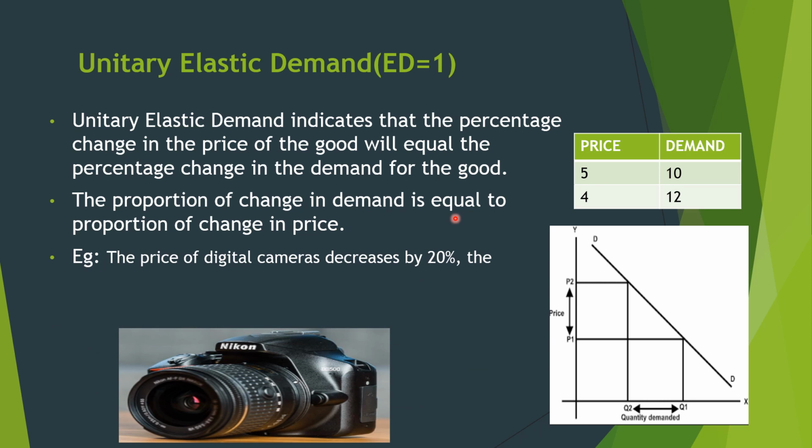Now the same example I took: the price of a digital camera decreases by 20%, from 5 to 4, and the quantity of digital cameras demanded increases by 20%. So equally, price 20% and demand 20%. Due to that reason it is termed ED equal to 1, or unitary elastic demand curve, because the percentage change in price is equal to the percentage change in demand.